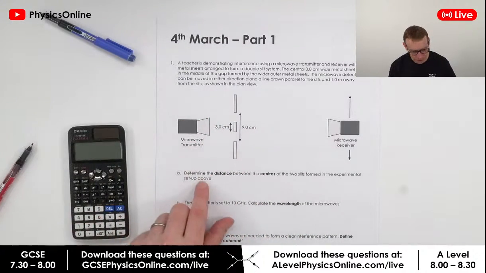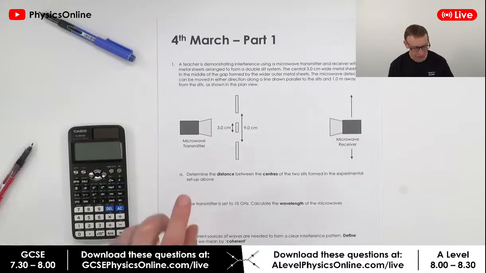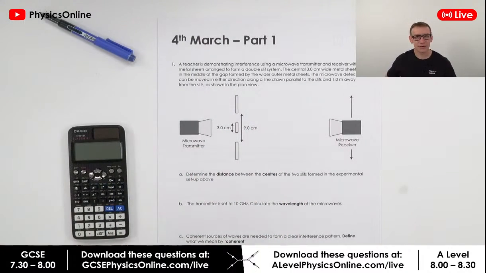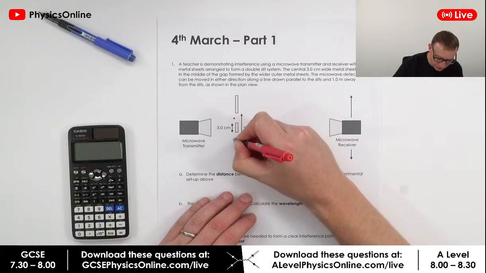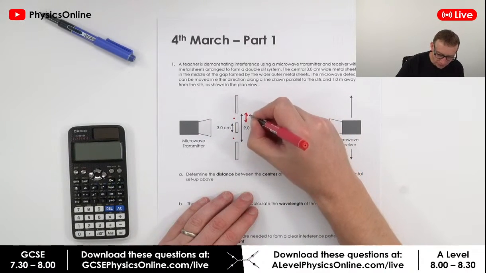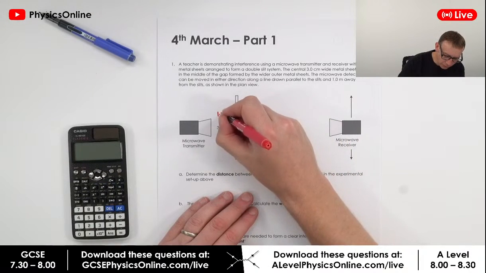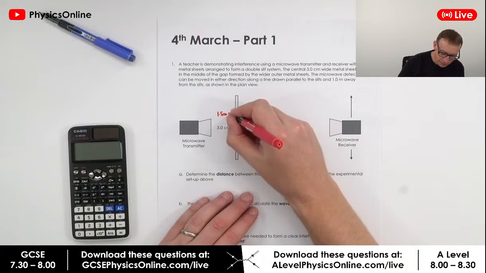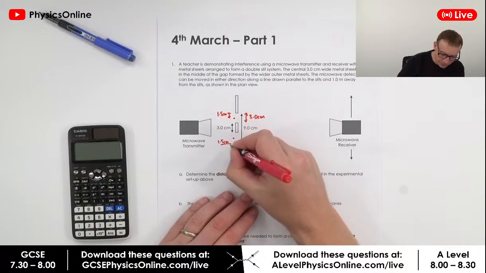Okay, determine the distance between the centres of the 2 slits formed in the experimental setup above. So the first question is basically like year 5 maths. We want to know the distance between this centre and this centre. Now we already know that this gap here is going to be 3.0 centimetres, so it's going to be 1.5 centimetres from that edge and 1.5 centimetres from that edge.